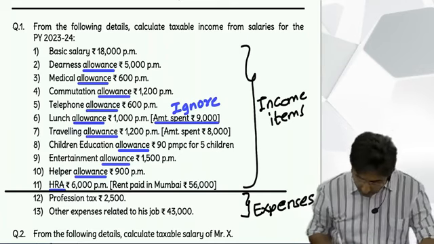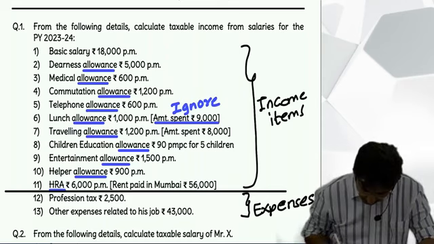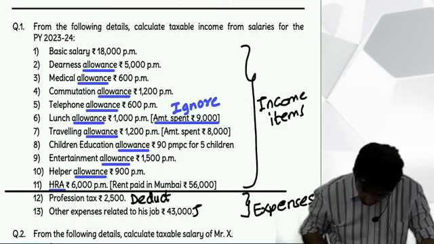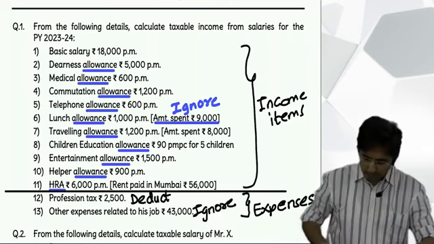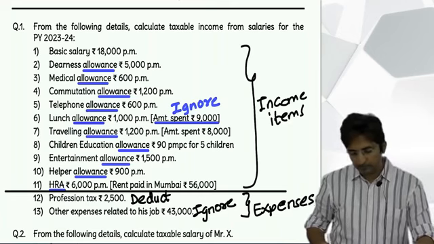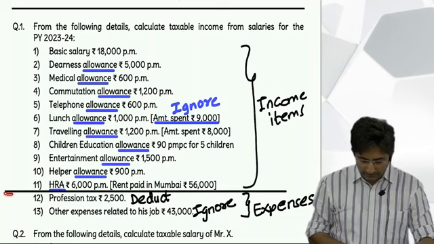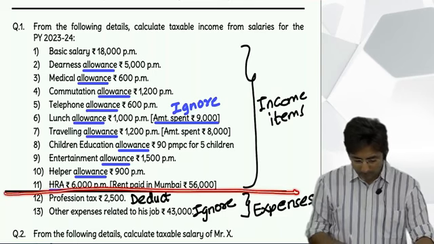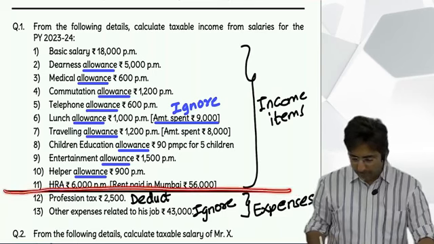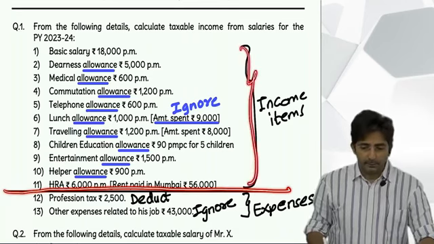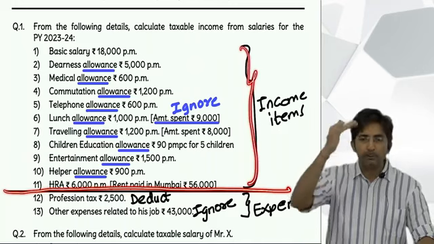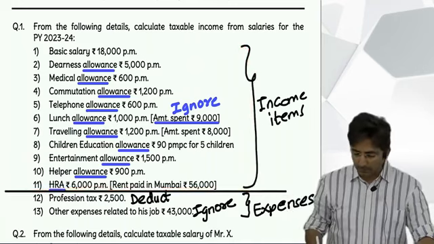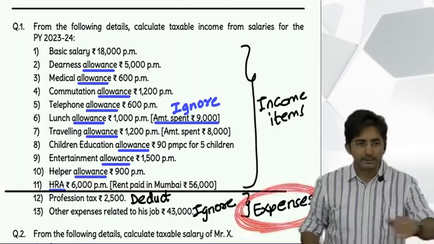So do one thing, what you can write here? Here you can write deduct, and here you can write ignore. Have you also drawn the line like this? You can do it with pencil if you don't want to spoil the book. Draw this line. Above were all income items. Until you come across income items, you simply add in the statement. But as soon as you come across expense, you have to minus it.